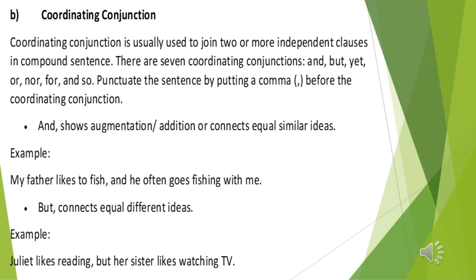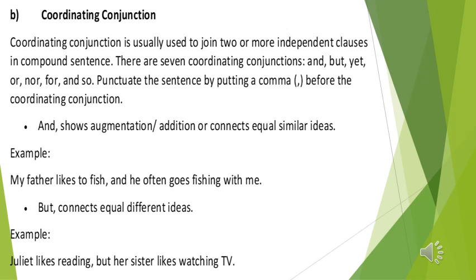Let's move to coordinate conjunctions. Coordinate conjunctions are usually used to join two or more independent clauses in a compound sentence. And there are several coordinate conjunctions: and, but, yet, or, nor, for, and so. Punctuate the sentence by putting a comma before the coordinate conjunctions.